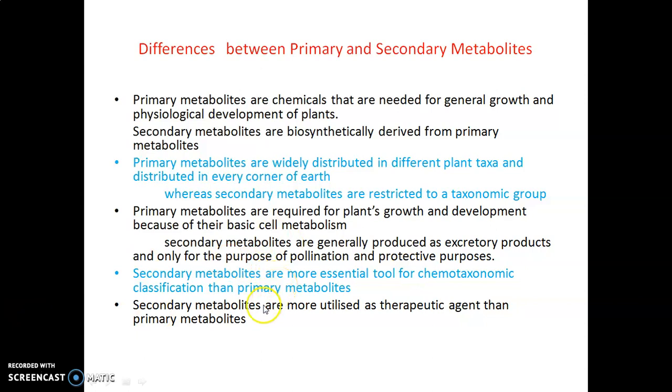And finally, secondary metabolites are more utilized as therapeutic agents than primary metabolites. Mainly if we use a drug or collect a drug from a plant source for prevention, cure, or mitigation purposes, those are basically secondary metabolite constituents rather than primary metabolites. However, we also use some primary metabolites as pharmaceutical aids or as therapeutic agents, but their numbers are limited compared to secondary metabolites.